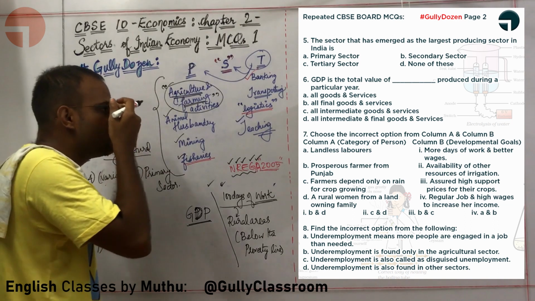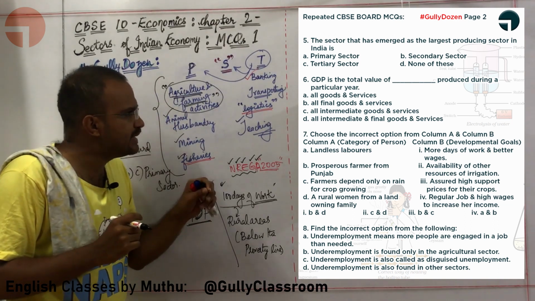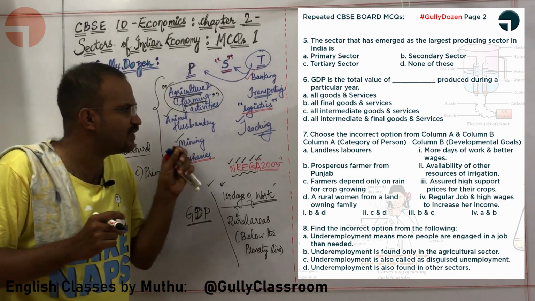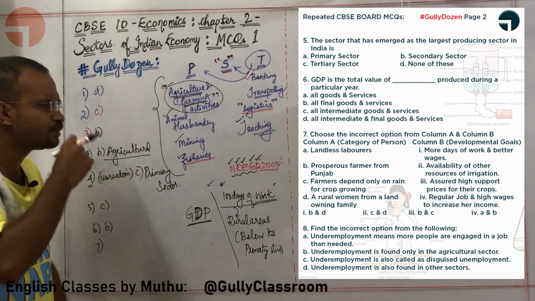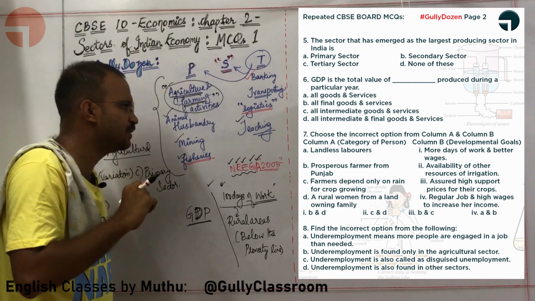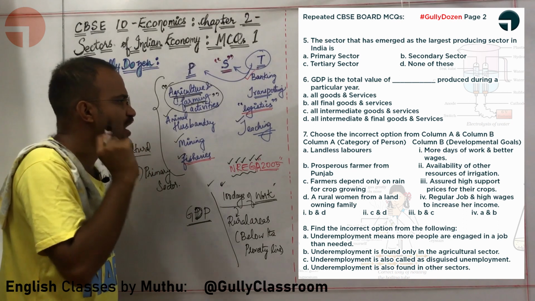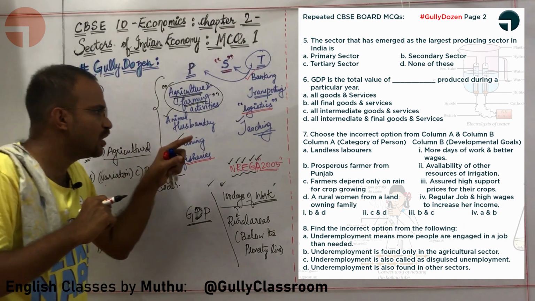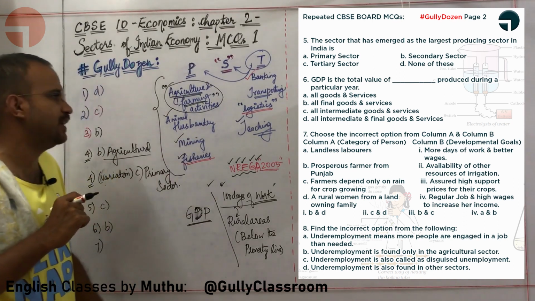A rural woman from a land owning family. What is her aspiration? A regular job and high wages to increase her income. Is this optimal? Yes, this is optimal. How, sir? A rural woman from a land owning family.